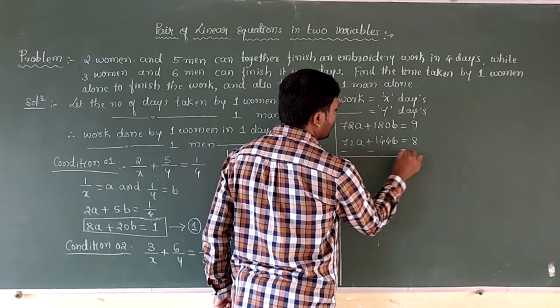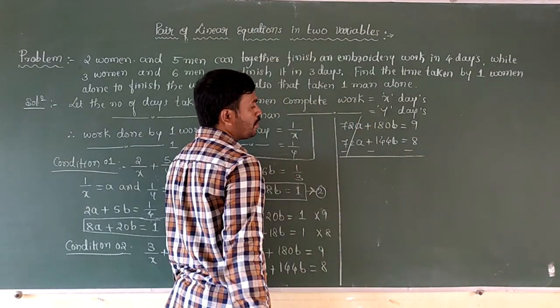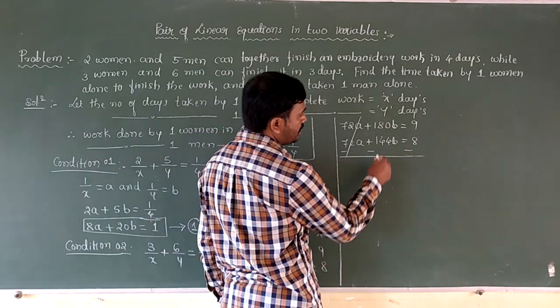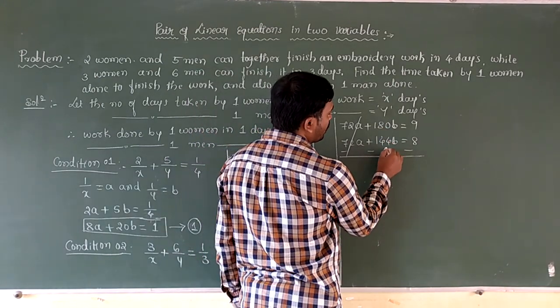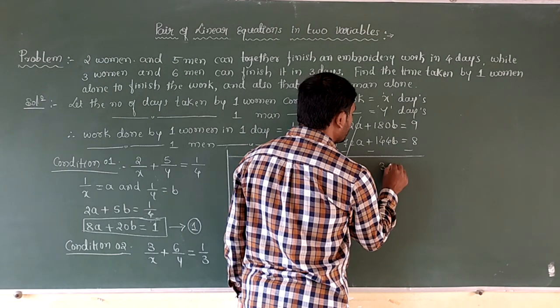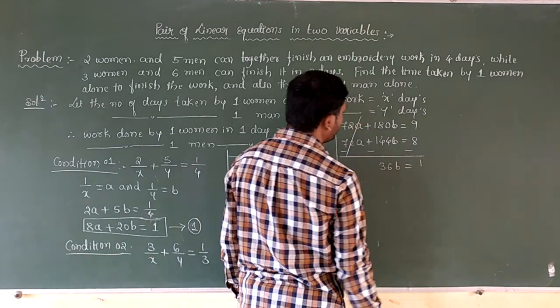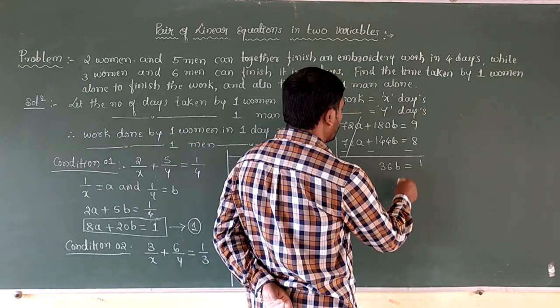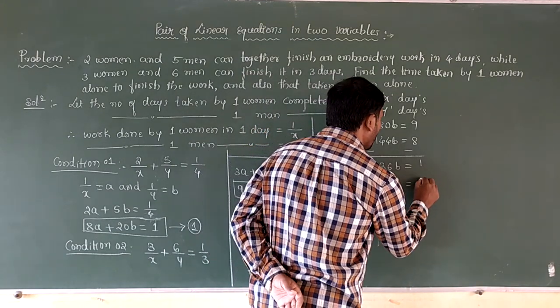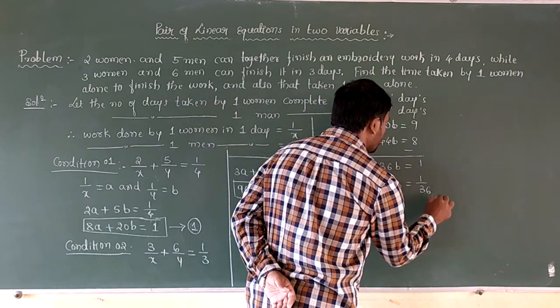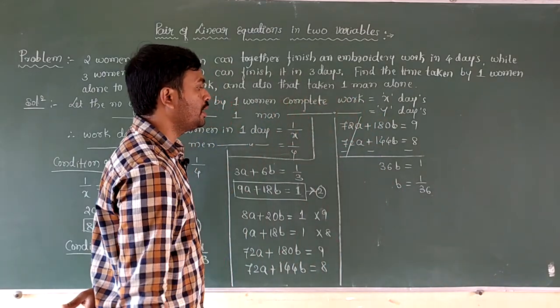Change this sign. 72a minus 72a gets cancelled. Here 180b minus 144b is equals to 36b is equals to 1. So b is equals to 1 by 36.